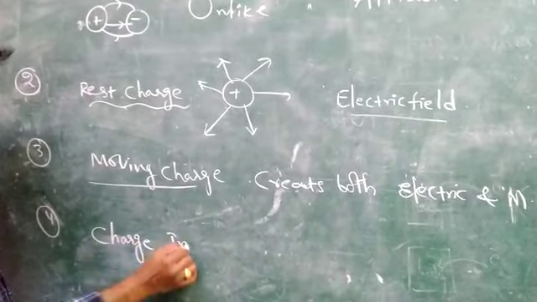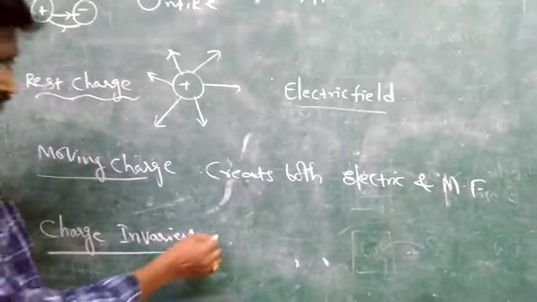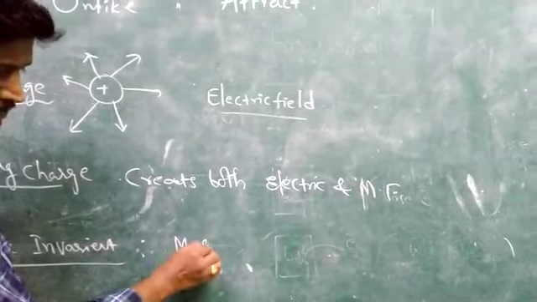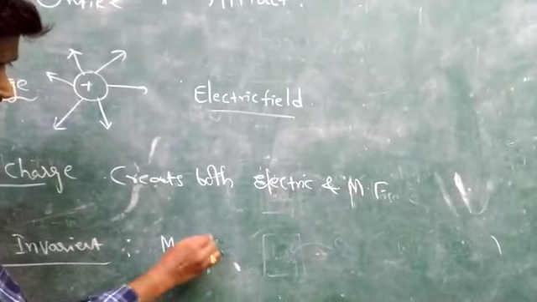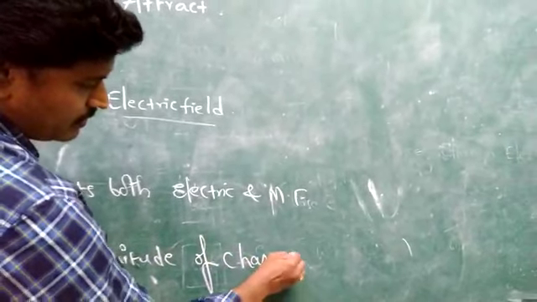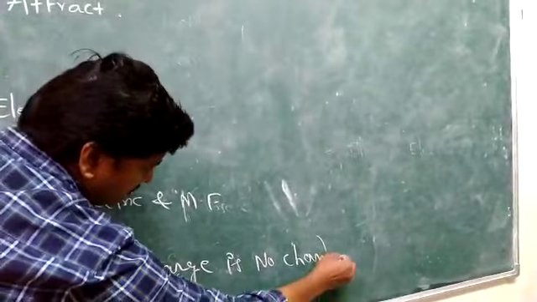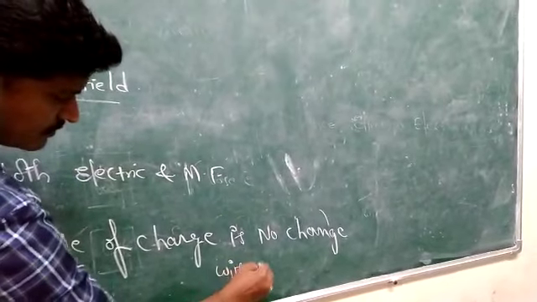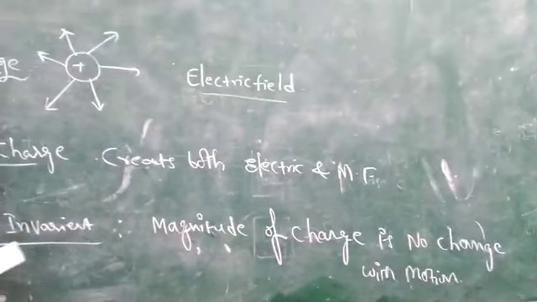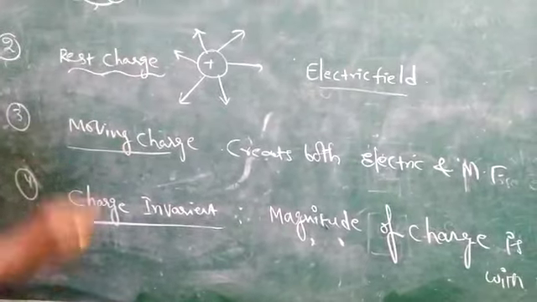Charge invariant is nothing but the magnitude of the charge does not change with motion. Whether it is in motion or at rest, the magnitude of charge is constant anywhere.